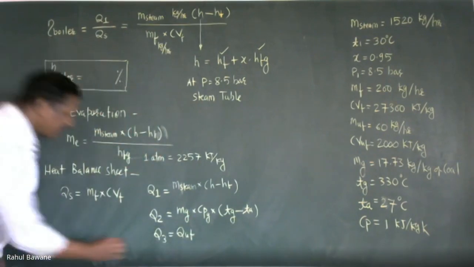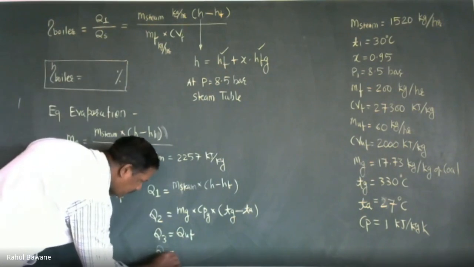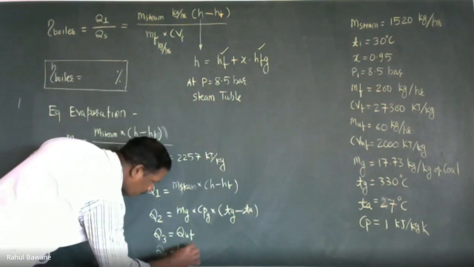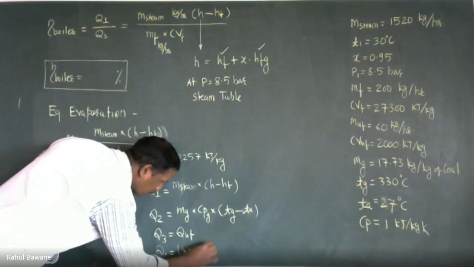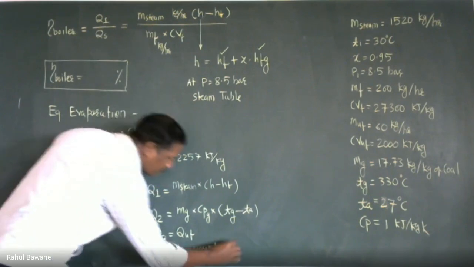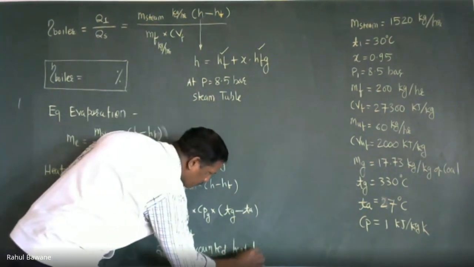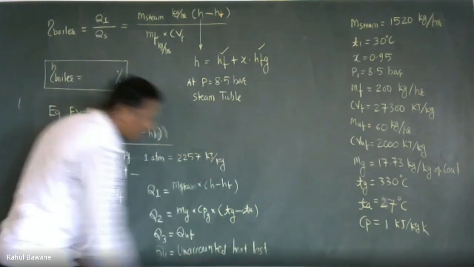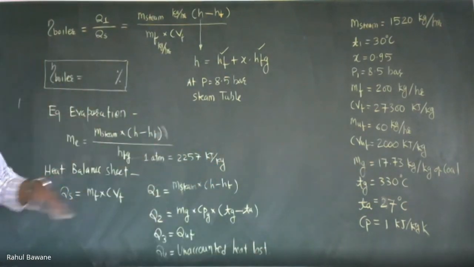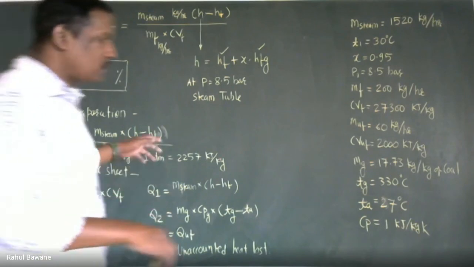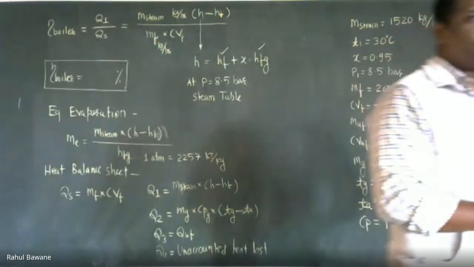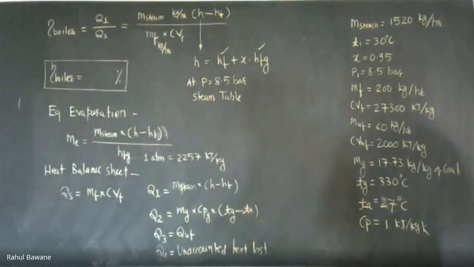And the fourth one is the difference, unaccounted. Then make one tabulated sheet and put all the values. So that will be your